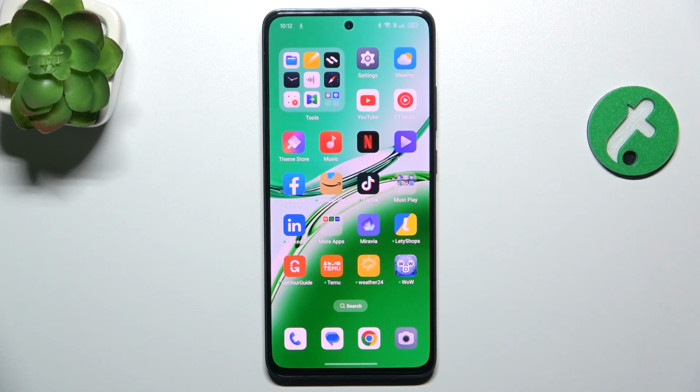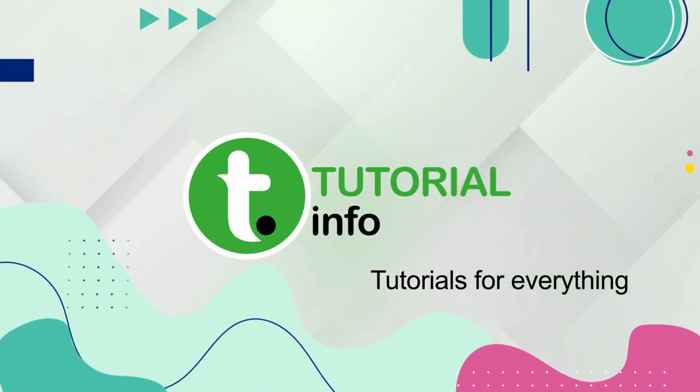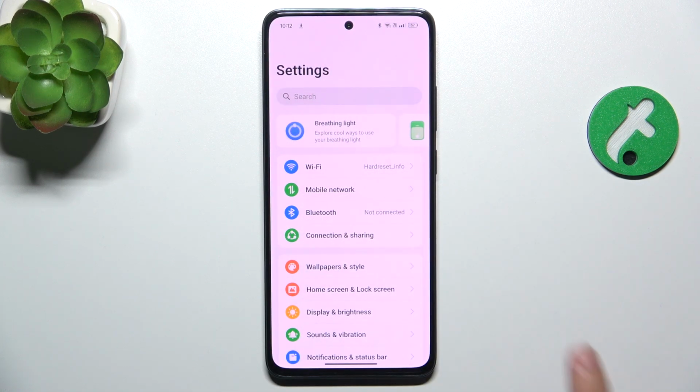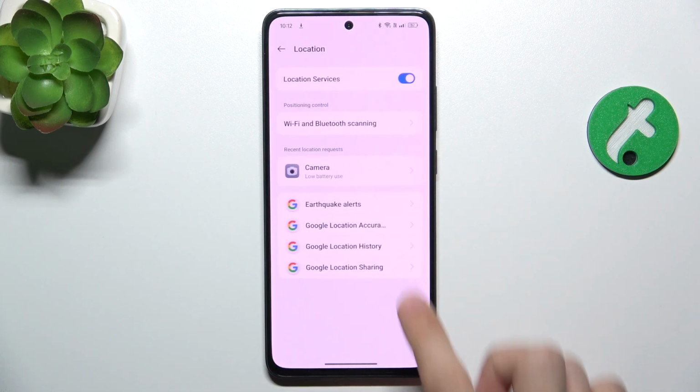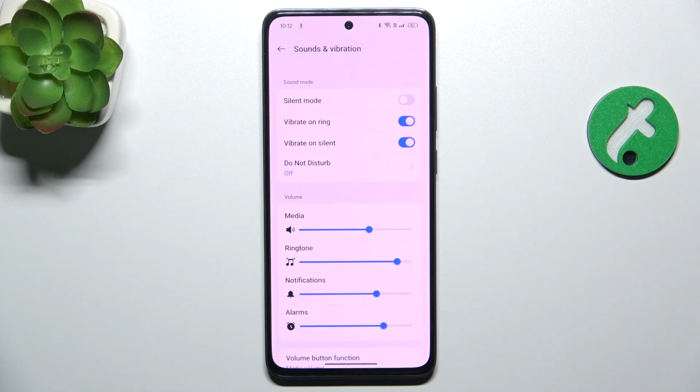Hello, in this video I'm gonna show you how to find and manage sound settings on Oppo Reno 12 FS. So let's open settings and then scroll down to sounds and vibration. And here, let me get you through all of the settings.